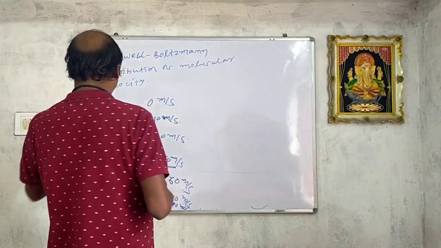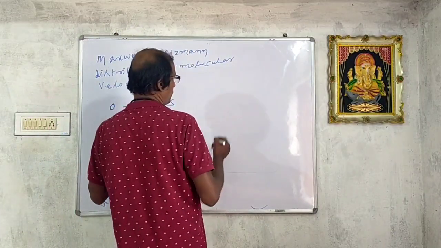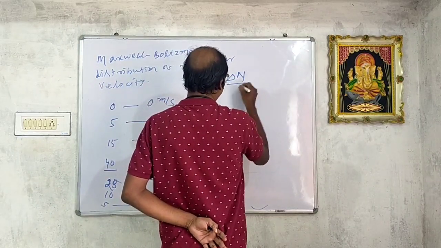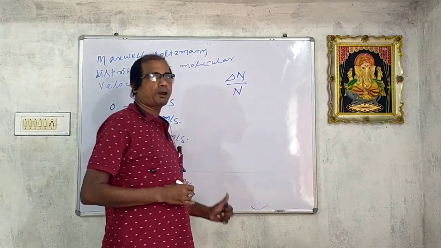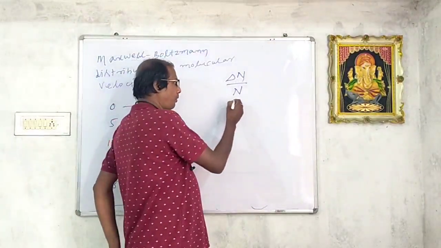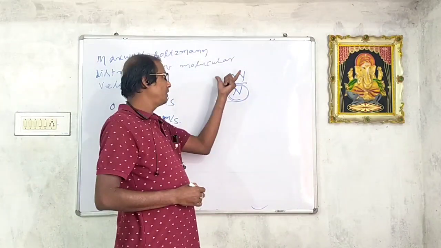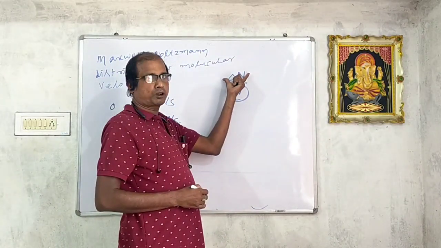You can present the number of molecules as a fraction of molecules, delta n by n. Delta n by n means out of n molecules, how many molecules possess zero velocity? 0.